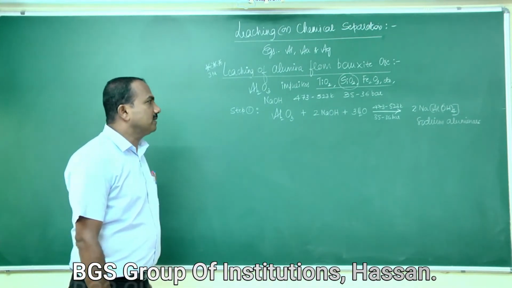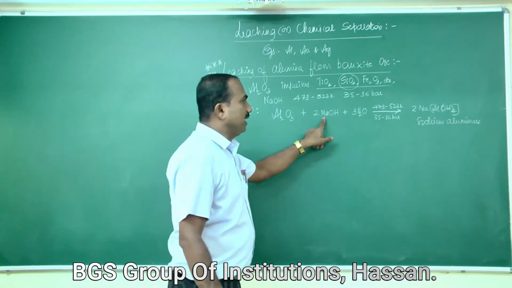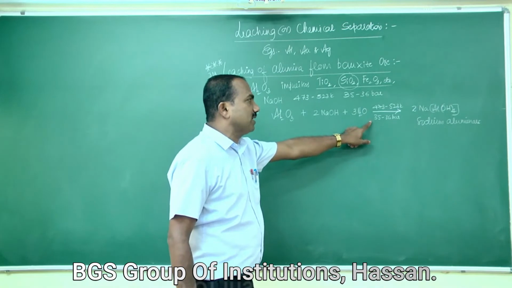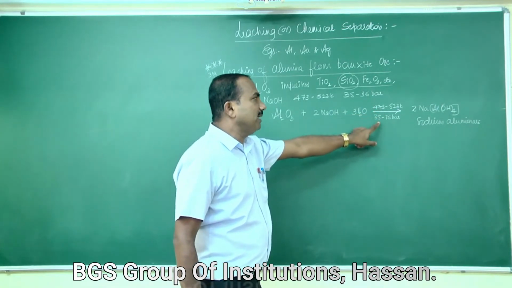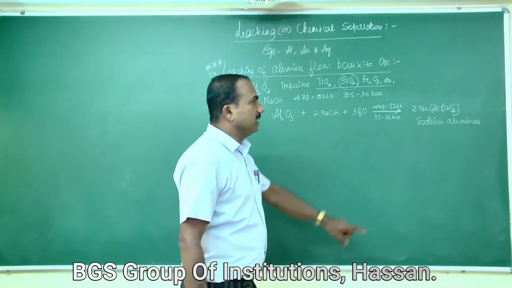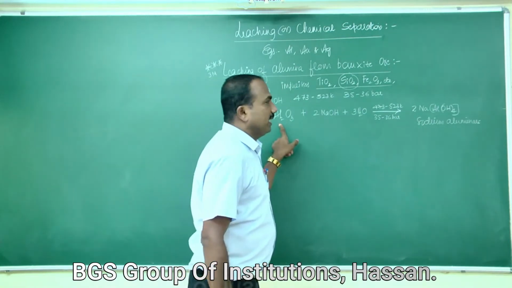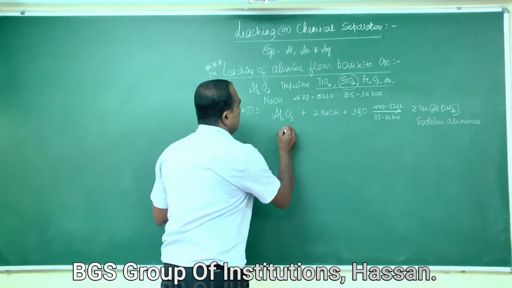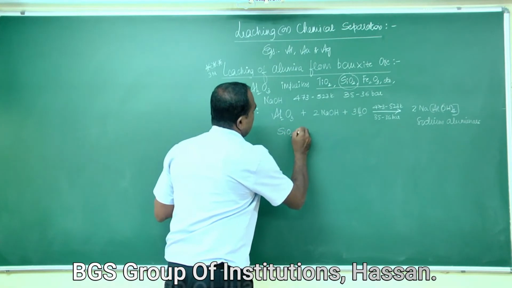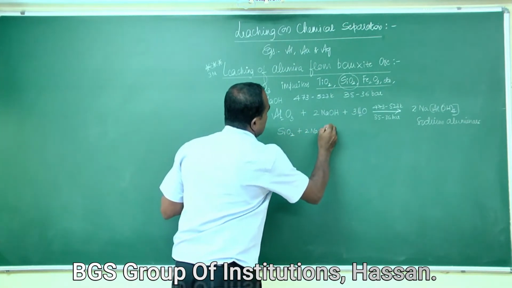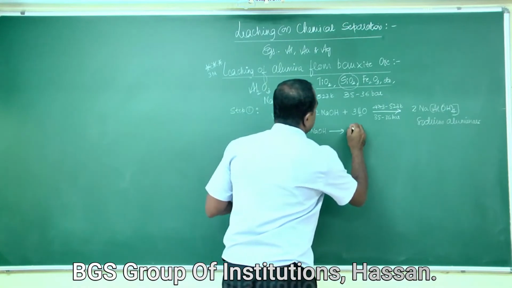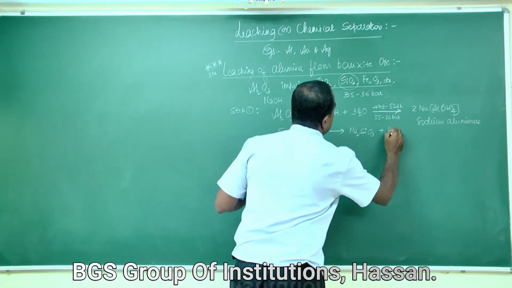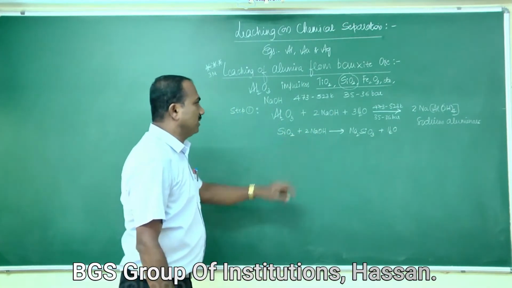Therefore, the equation is balanced. In the arrow we should mention the temperature as well as the pressure. The silica impurity gets leached to sodium silicate: SiO2 plus 2 NaOH gives Na2SiO3 plus H2O.